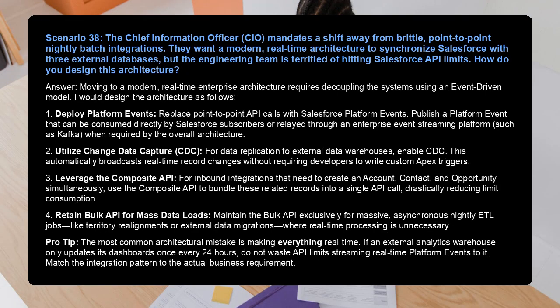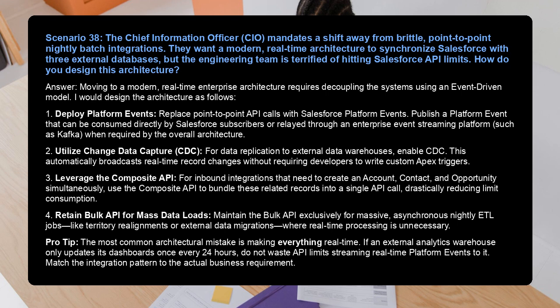Scenario 38. The Chief Information Officer (CIO) mandates a shift away from brittle, point-to-point nightly batch integrations. They want a modern, real-time architecture to synchronize Salesforce with 3 external databases, but the engineering team is terrified of hitting Salesforce API limits. How do you design this architecture? Answer: moving to a modern, real-time enterprise architecture requires decoupling the systems using an event-driven model. I would design the architecture as follows.